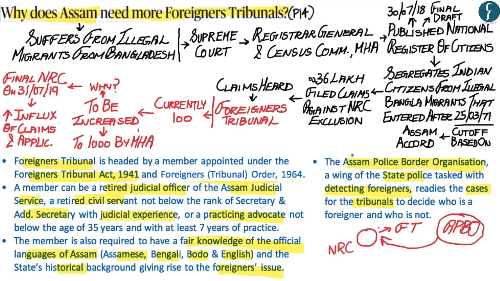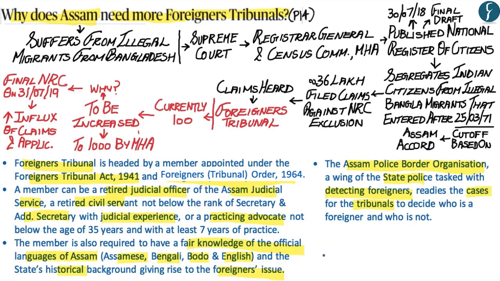However, what you should also know is that the Assam Police Border Organization has been massively accused of corruption, whereby they have been accused of taking money from various individuals so that they are first not detected as being foreigners within the state of Assam, and secondly, to weaken the case that the Assam Police Border Organization is supposed to put up in front of the Foreigners Tribunal. The article in itself has called the Assam Police Border Organization a money-making machine.